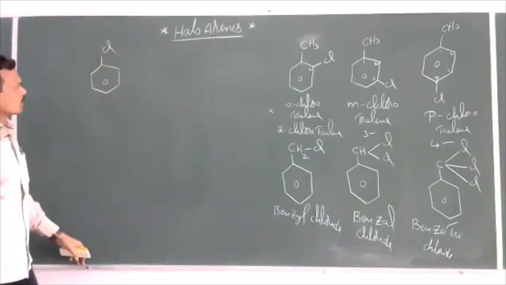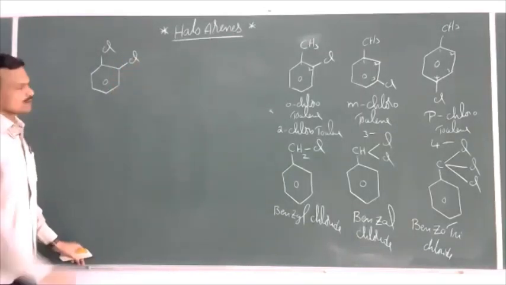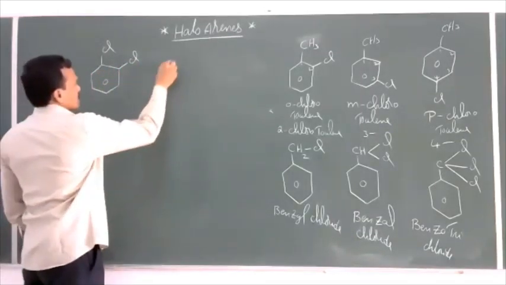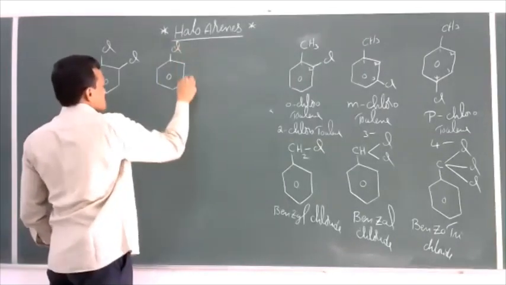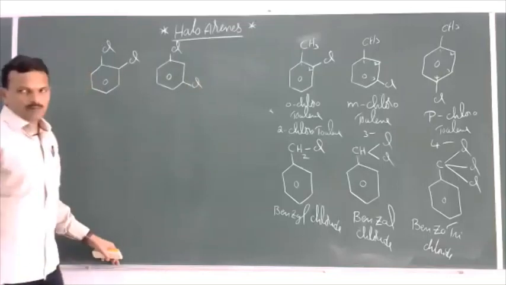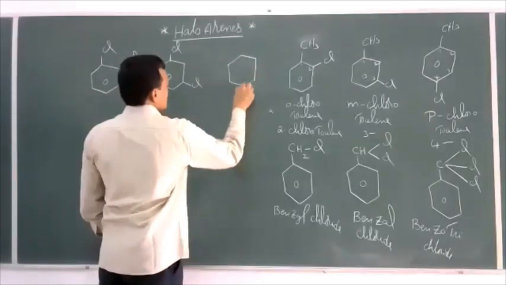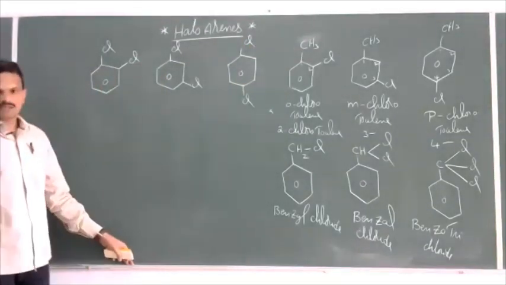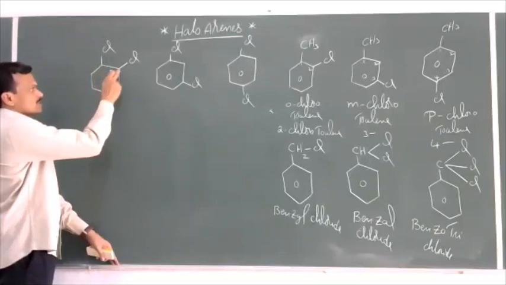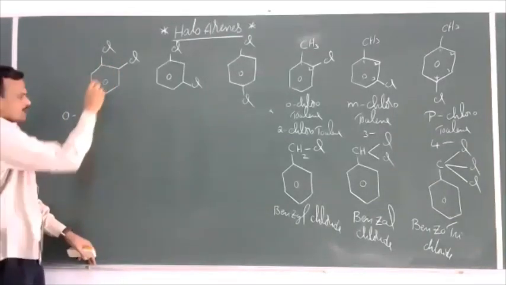This is chlorobenzene. So one more chlorine I will take here at ortho position. And one more possibility for the same compound is meta position. And next one is para position. Now let us see the names here. So this is ortho position. So ortho, 2 chlorines are there.